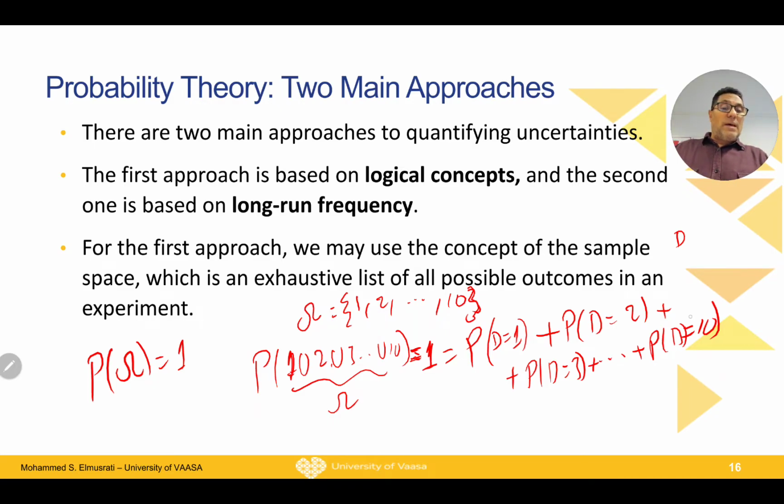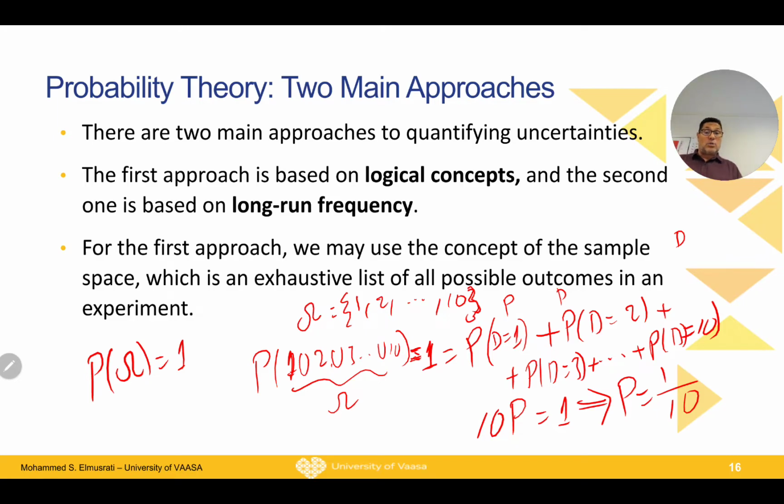Let's say that each of them is equal to B, so everyone is B. They are 10, so 10B equals 1, and then the probability of each of them will be 1 over 10. So the probability of drawing any of these cards will be 1 over 10. Why? Because they have 10 outcomes, all of them are disjoint or mutually exclusive events, and also they are equally likely events. So the probability of each of them equals 1 over 10. This is based on logical concepts.